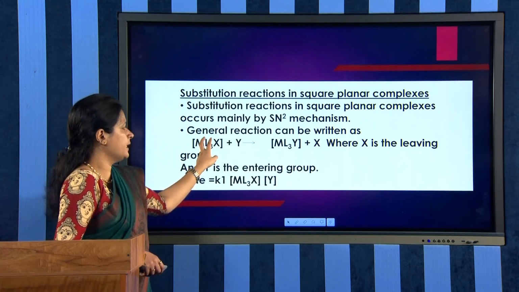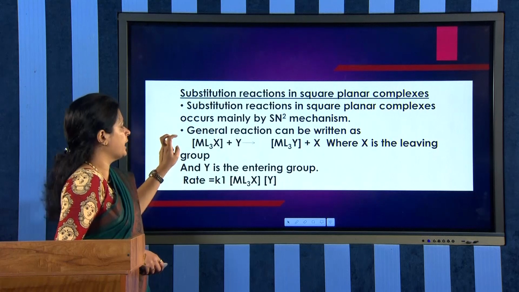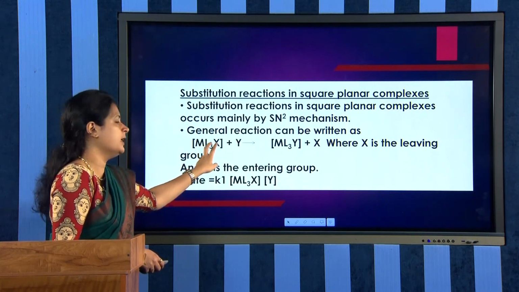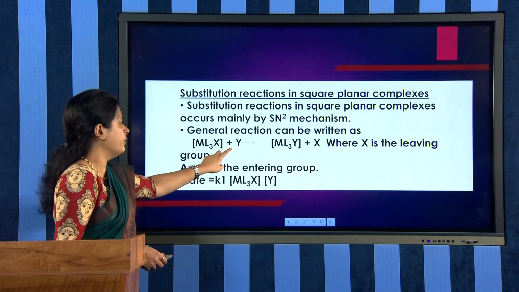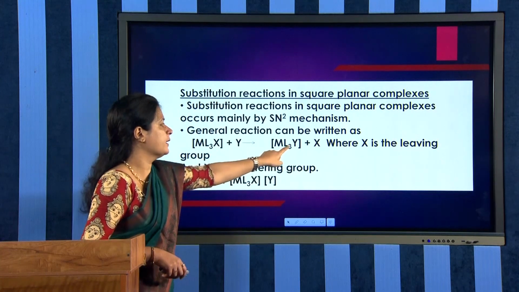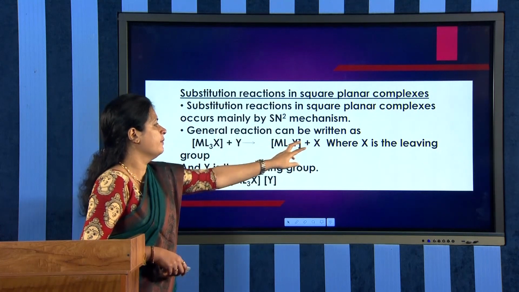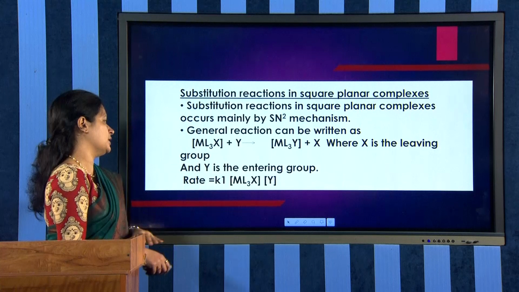Now X is the leaving ligand, Y is the entering ligand. The reaction can be generally represented like this: ML3X plus Y gives ML3Y, where Y enters the complex and X leaves; X is the leaving group and Y is the entering group.